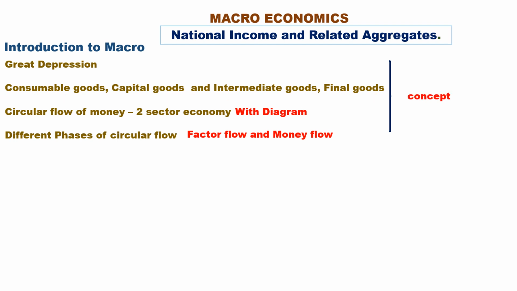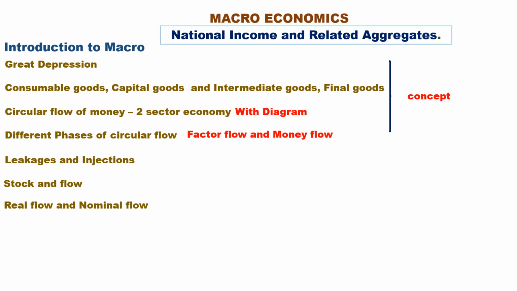This title may ask concept oriented questions. Leakage and injection. Leakage is income which is not returned to the circular flow as expenditure. Injection is income addition which takes place in the circular flow. Stock and flow. Stock is measured at a particular point of time. Flow is measured over a period of time.